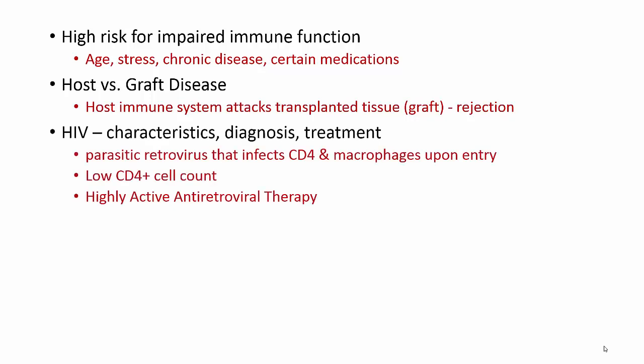We also need to look at some HIV. When we look at HIV, we want to look at characteristics, diagnosis, and treatment. HIV is a parasitic retrovirus. It infects CD4 cells as well as some macrophages. CD4 cells are the helper T cells. A low CD4 cell count lets you know that HIV can be present. It also will indicate AIDS.